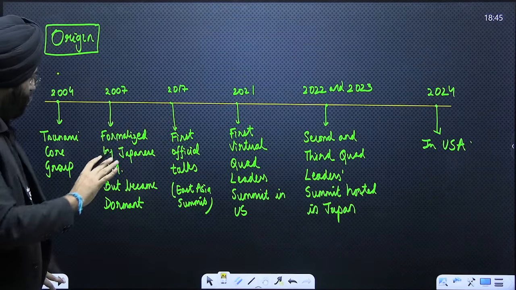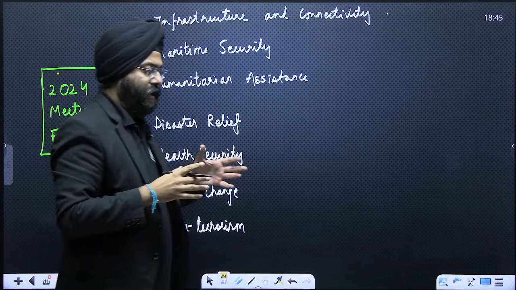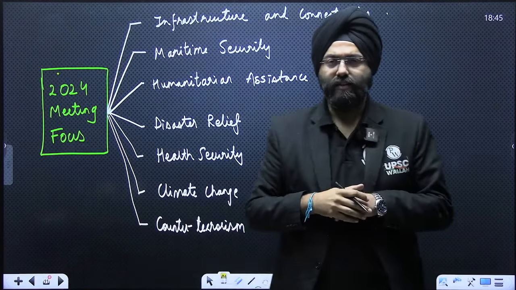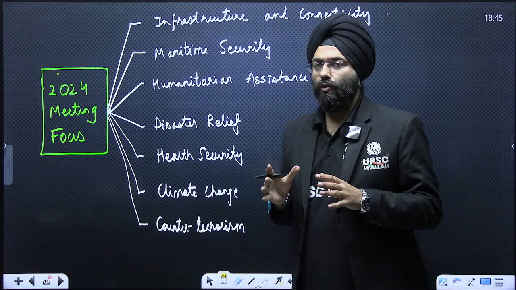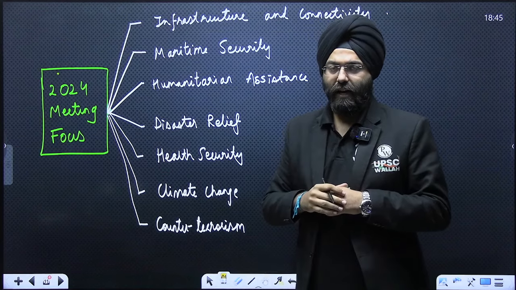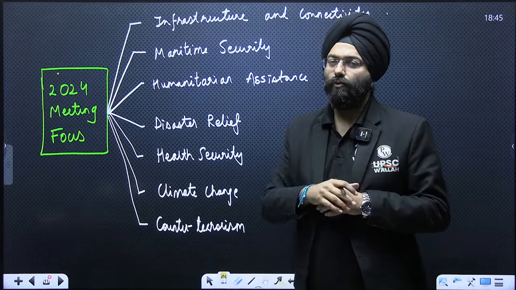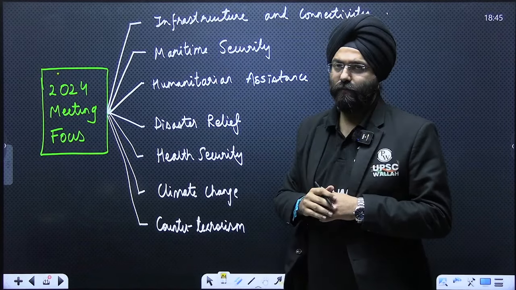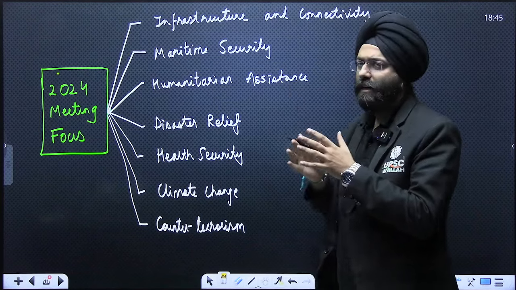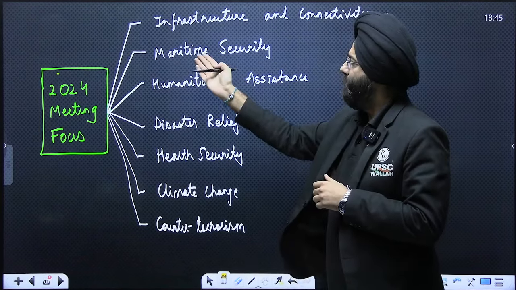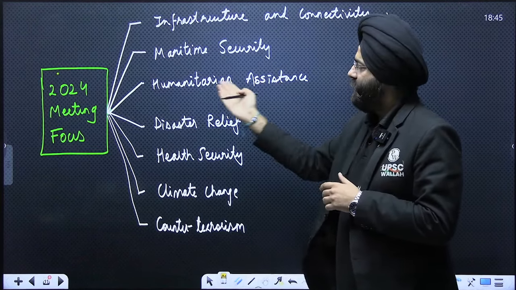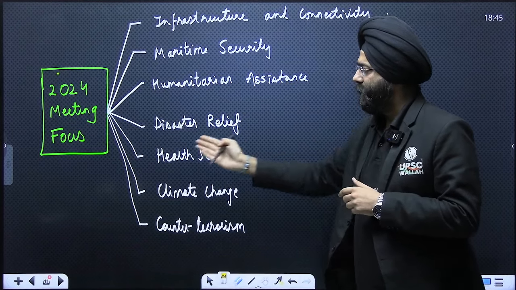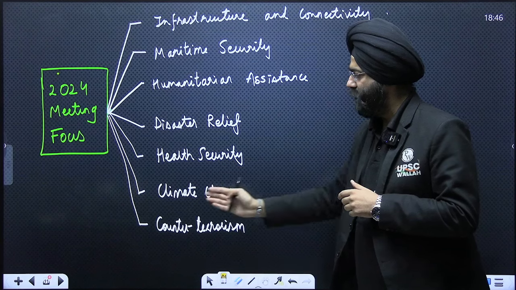After having understood this dimension, please understand, as the article also mentions, that there are broad categories on which the Quad meeting is going to take place. The areas of focus are infrastructure and connectivity discussions, maritime security, humanitarian assistance, disaster relief, health security, climate change, and counter-terrorism.